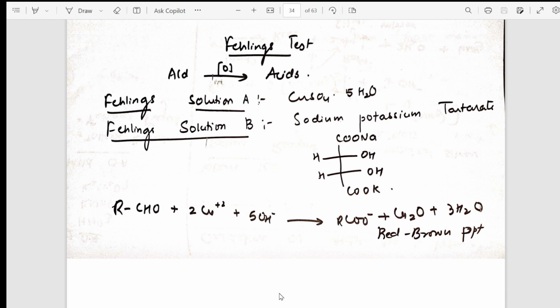Here I have given you the formula also of the particular Fehling's solution B. Now,